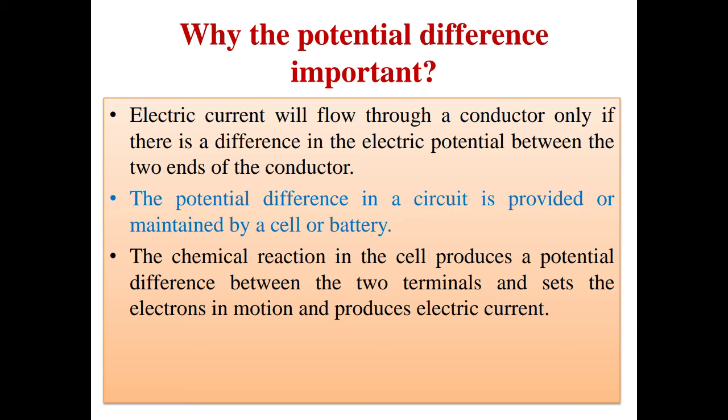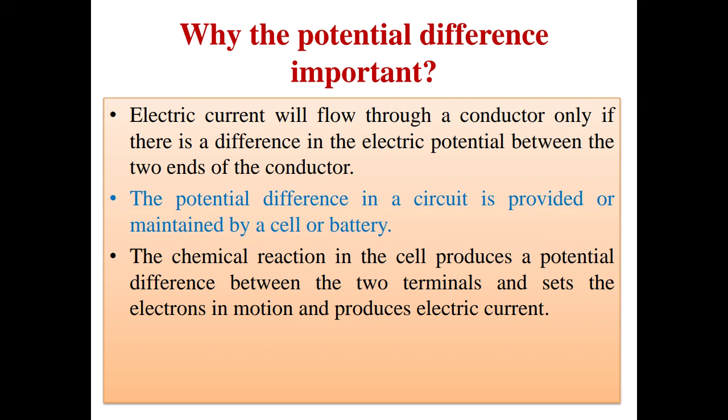If the electric potential is the same at both ends, there will be no more flow of charged particles and the current will stop. The potential difference in a circuit is provided or maintained by a cell or battery.